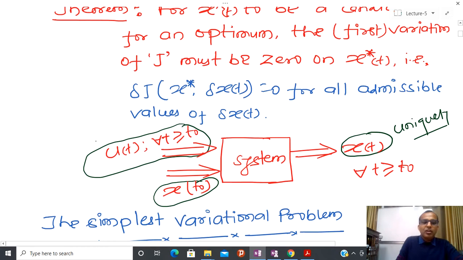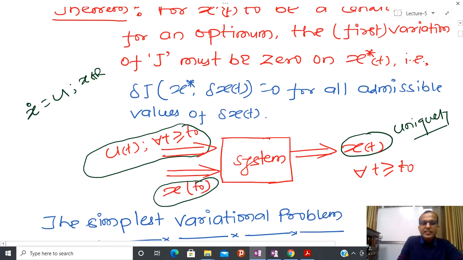This is easy to understand if I am not talking about the optimal control problem but just a simple problem. Suppose you have a system x dot equal to u, and for simplicity assume x belongs to R, a one dimensional system.